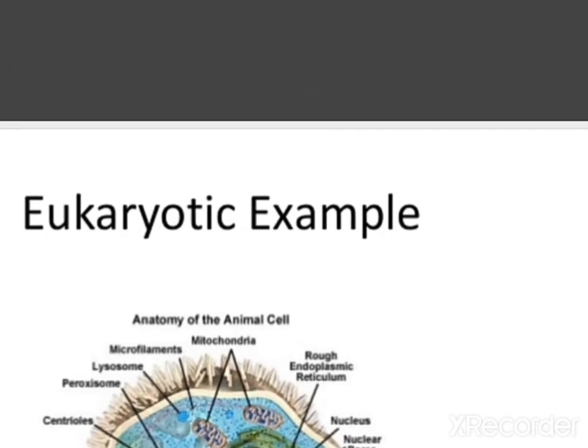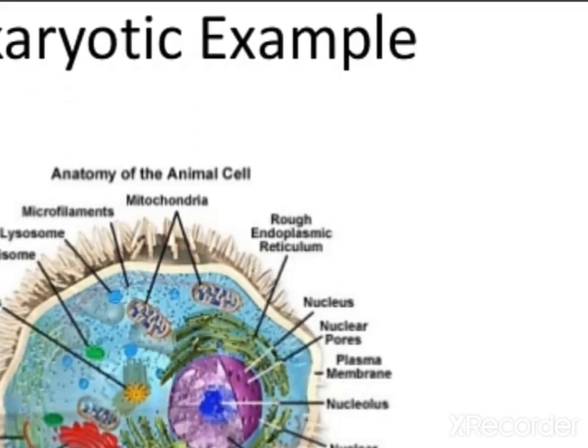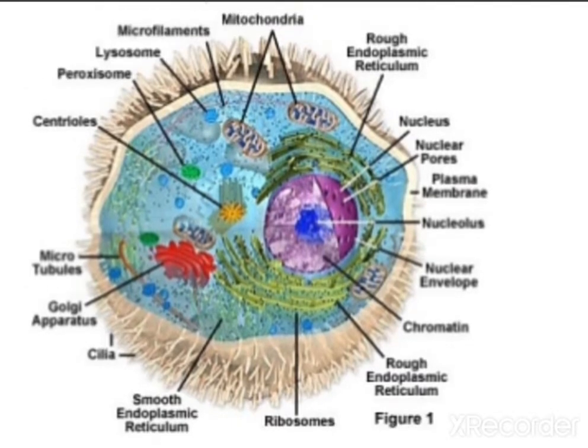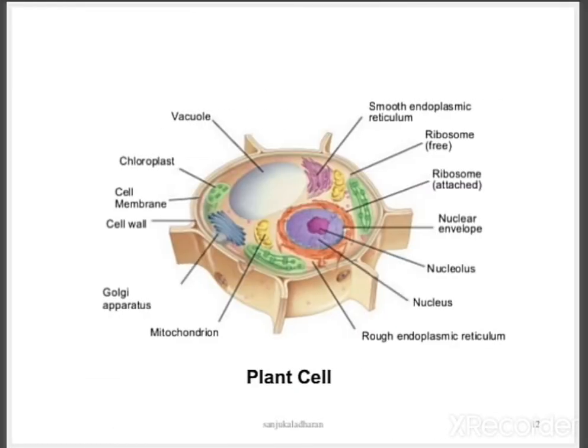In these eukaryotic cells also, you can see the presence of various organelles, with the nucleus surrounded by the nuclear membrane, and nuclear pores will be present. Surrounding the organelles and cytoplasm there is a plasma membrane. Surrounding the plasma membrane there is cilia, which will be present in some cells, and other organelles are present.